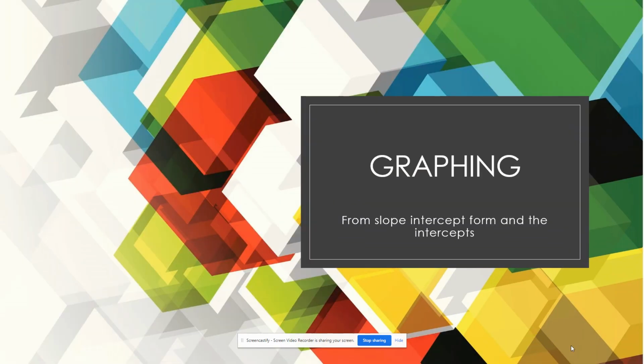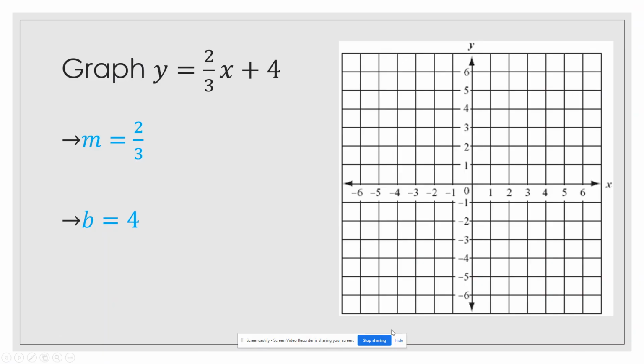This video is a review of how to graph from slope-intercept form and the intercepts. We're going to begin by graphing from slope-intercept form. So we're going to graph y is equal to 2/3 x plus 4. Recall that m is 2/3, so our slope is 2/3. b, our y-intercept, is 4.